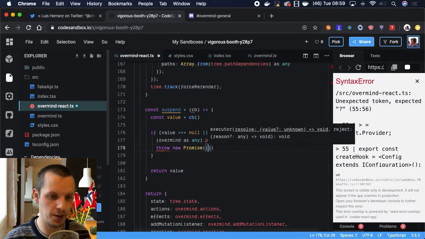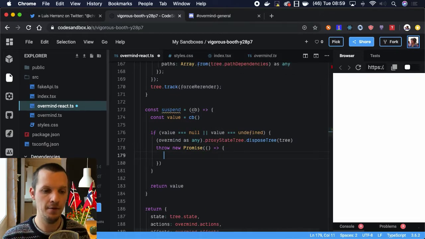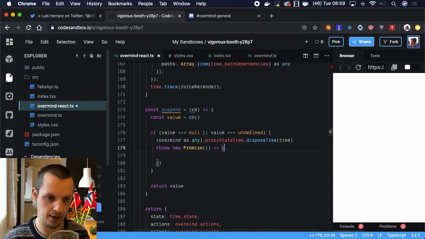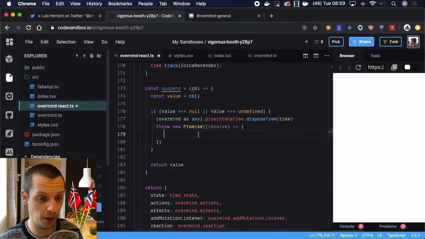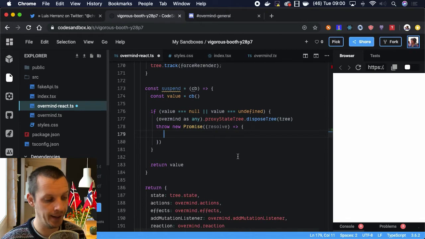So this is what suspense does. Whenever you want to stop rendering and tell suspense that, hey, I have some more work to do before you can render me again, you throw a promise. And this promise cannot really reject in terms of what we are doing, because typically these examples are with data fetching, which could resolve or could be rejected. But we are just waiting for some state to be populated, so it can't really be rejected.